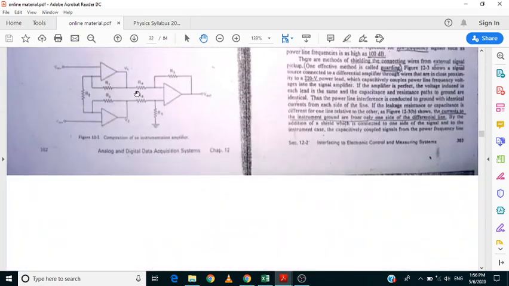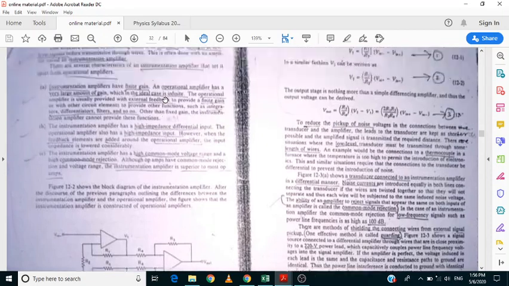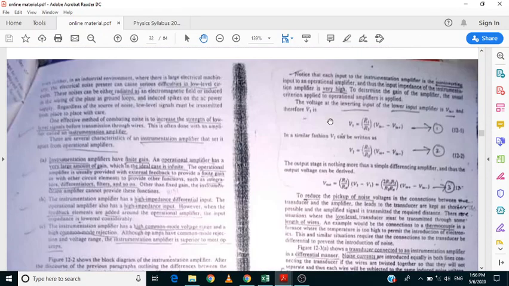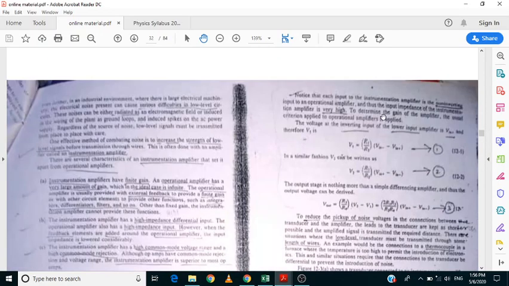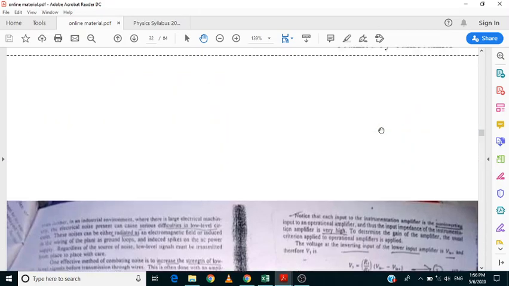After this you have the mathematical expressions. I have not given an elaborated explanation regarding this, because we have seen this concept in the instrumentation amplifier case in the third semester. But no need to explain that elaborated thing in the exam. Just remember these three equations, that's more than enough to express.